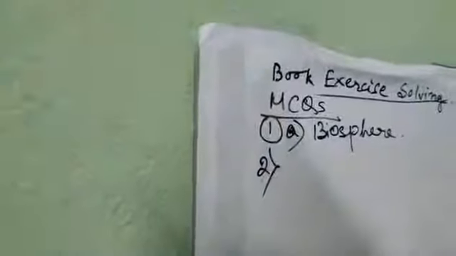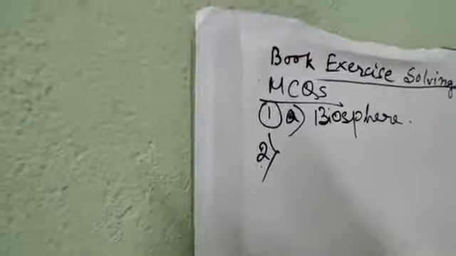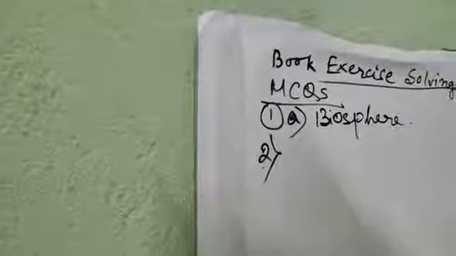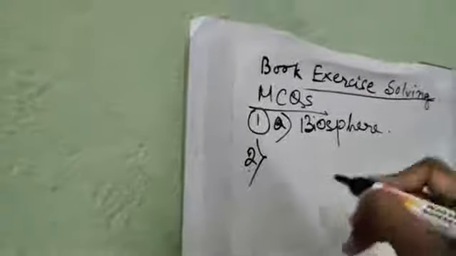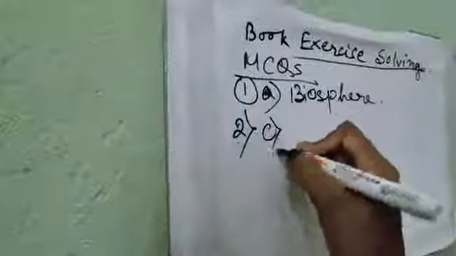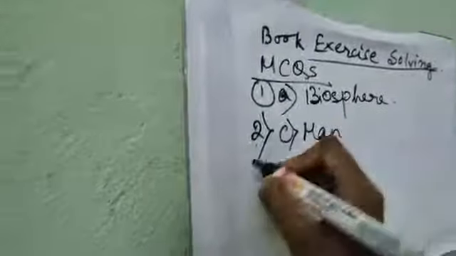Number 2, which one is the major pollution agent? Obviously the answer will be man, option C. We are the major polluting cause.